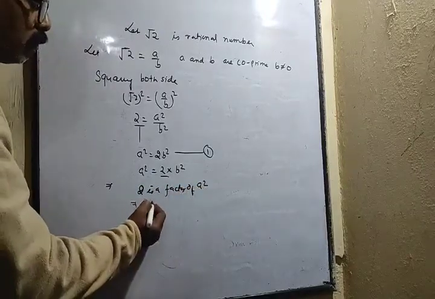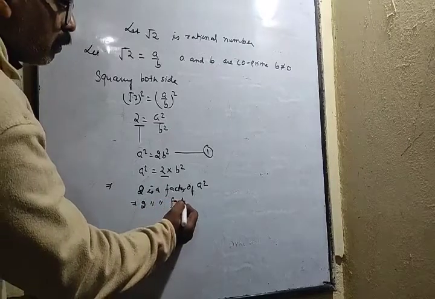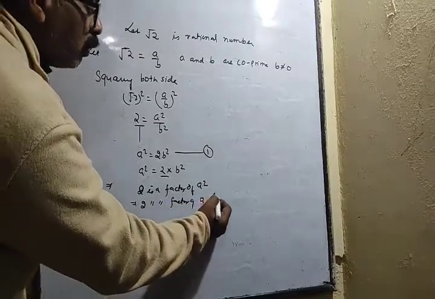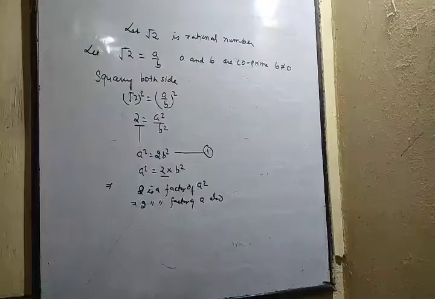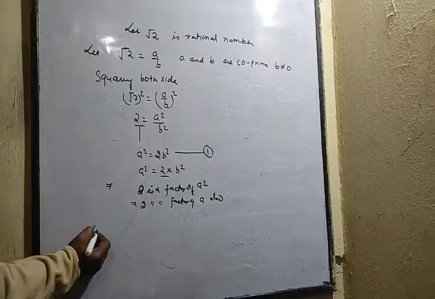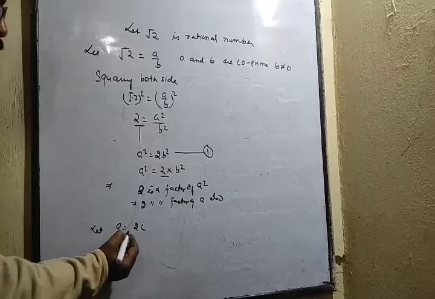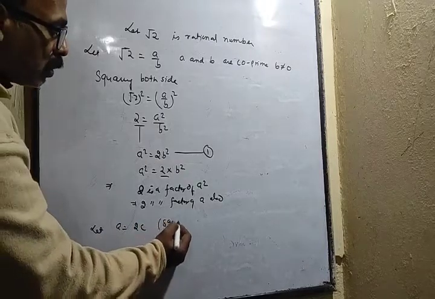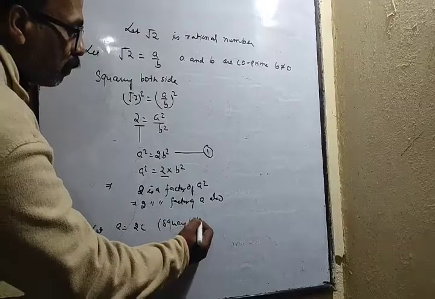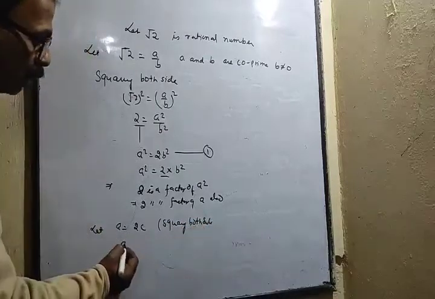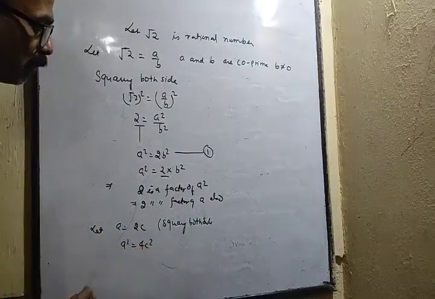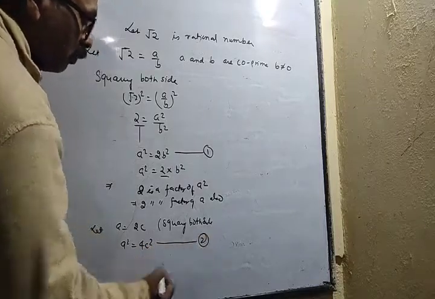It implies that 2 is a factor of a also. So again we can let a equal 2c. Again we do squaring, so squaring both sides, a square will be equal to 4c square. We'll mark it as 2.